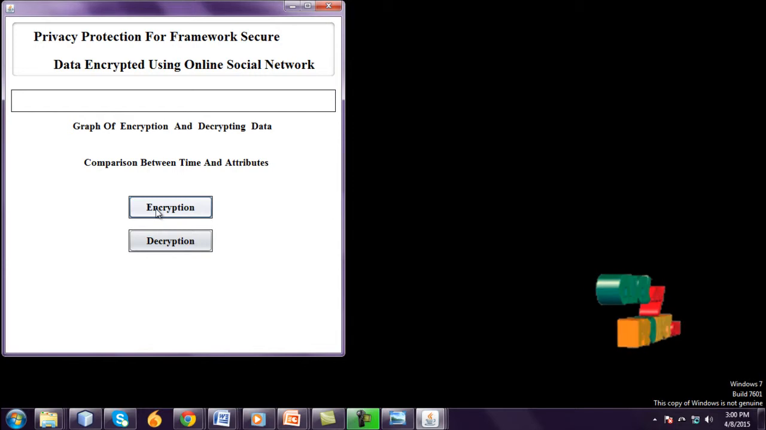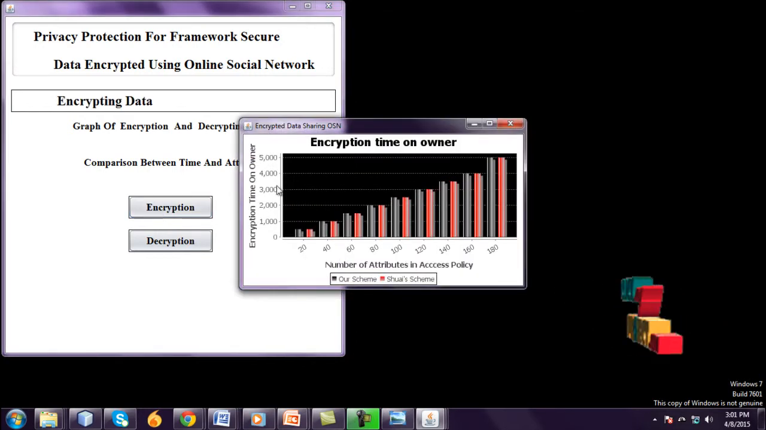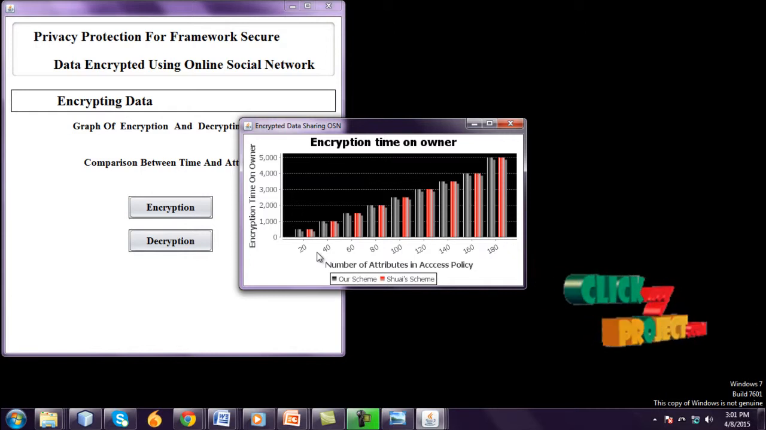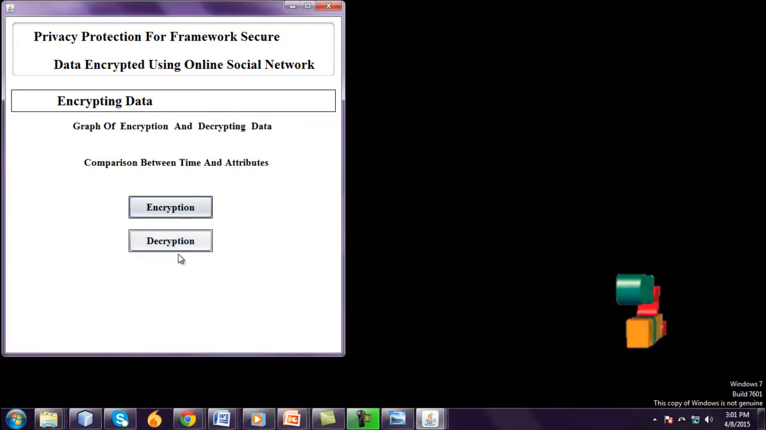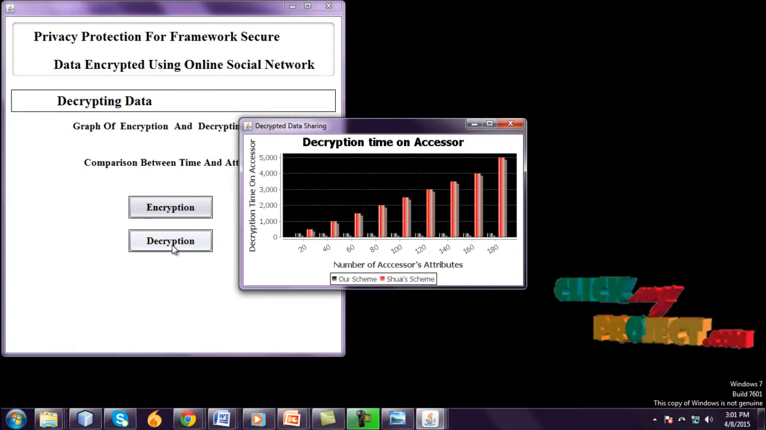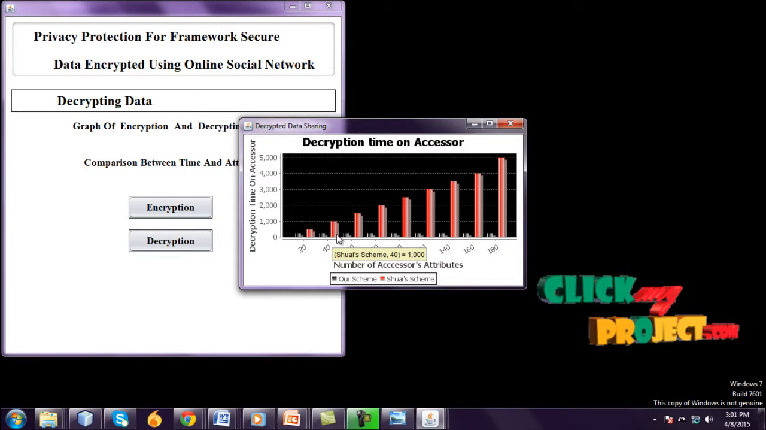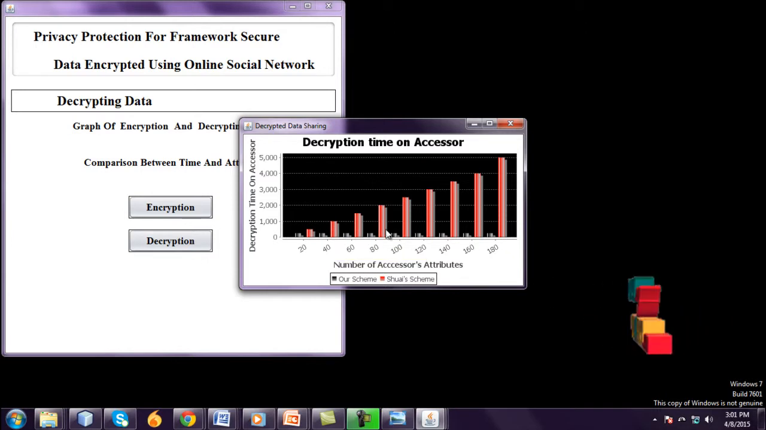Graph of encryption and decryption data. Comparison. This graph is a comparison between time and attributes. Encryption time on the owner side: the x-axis is the number of attributes in the access policy, and the y-axis is encryption time on the owner. And go to decryption. The x-axis is the number of accessor attributes, and the y-axis is decryption time on the accessor. Black color is our scheme, and this one is the proposed scheme.